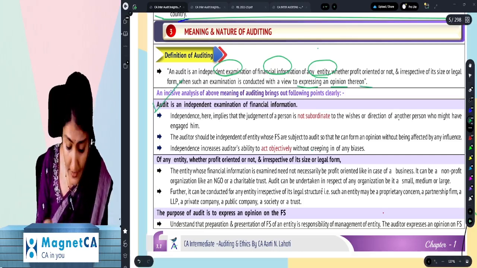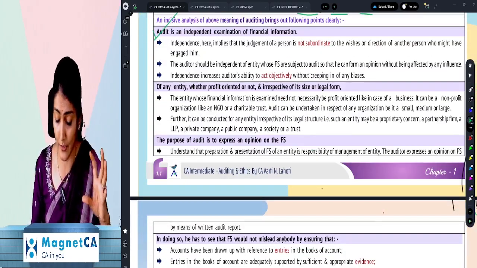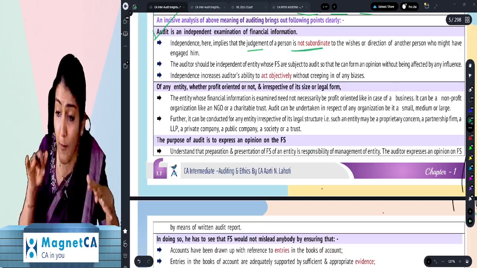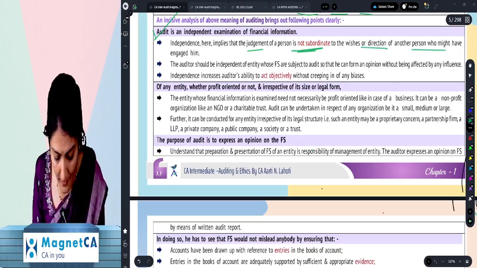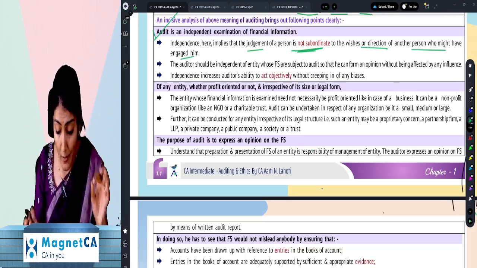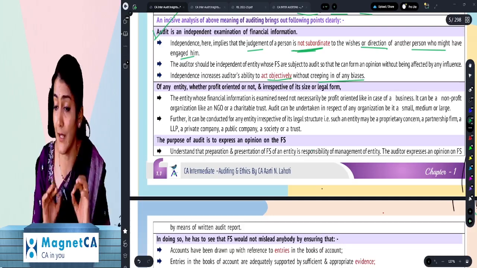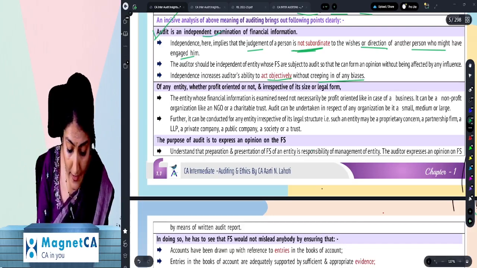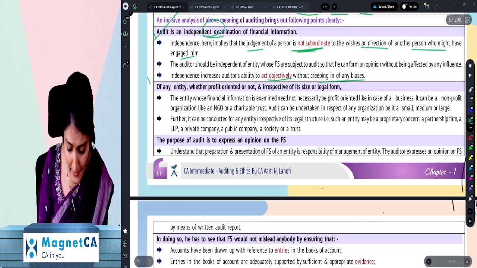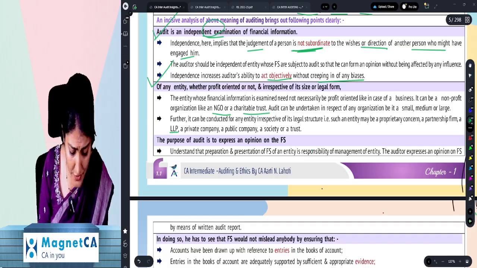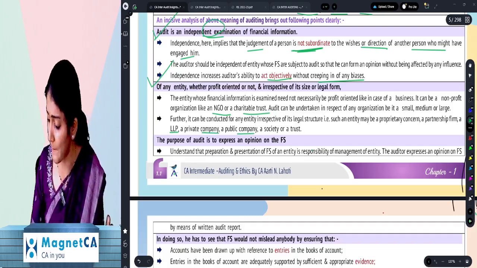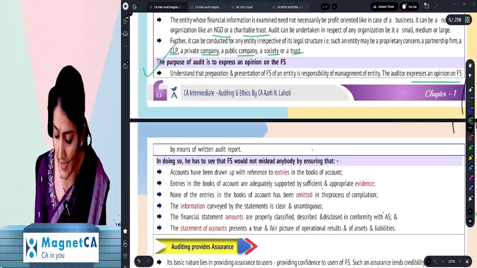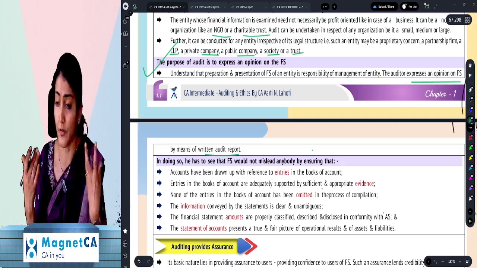Right, so audit is an independent examination of financial information. Independence means what? Your judgment, your decision making is not subordinate to the wishes or directions of another person who has engaged you. And so act objectively without creeping in any biases. Otherwise, the entire purpose of audit will get defeated if it is not an independent examination of any entity. It could be NGO, charitable institution, LLP, private company, public company, society, or trust. And what is the purpose? To express an opinion on the financial statements by issuing a written audit report.